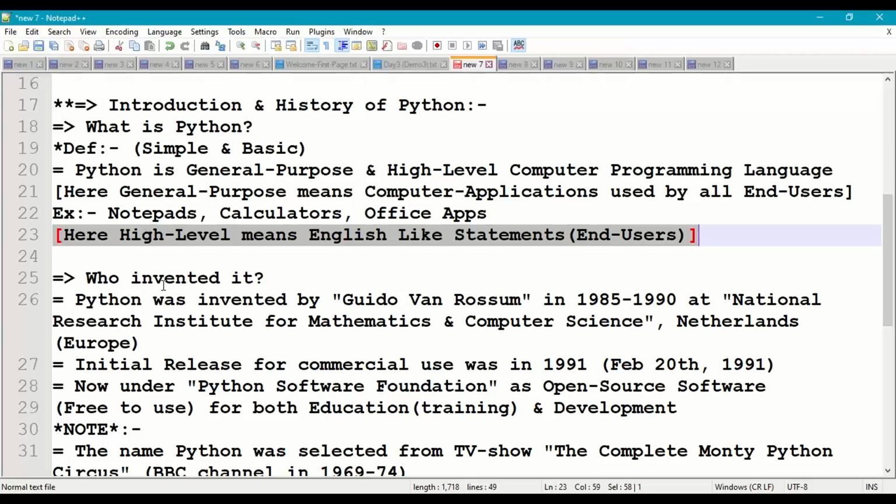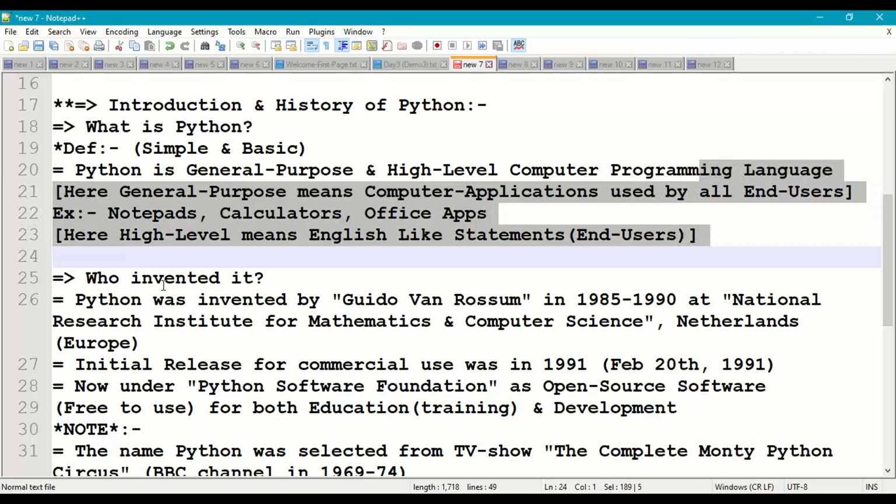High level means English like statements. Low level means machine level. High level means English like statements. So using Python, we can develop all types of end user applications with simple English like statements. So this is the basic definition of Python programming language.